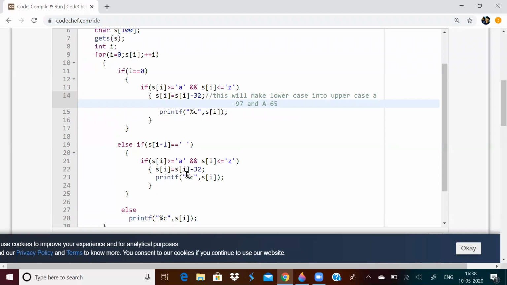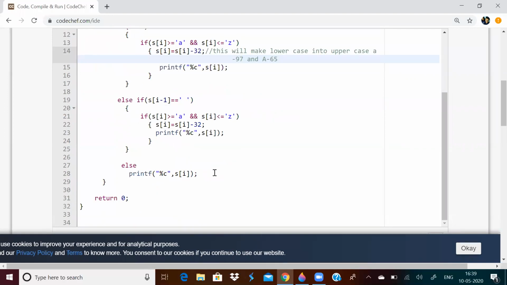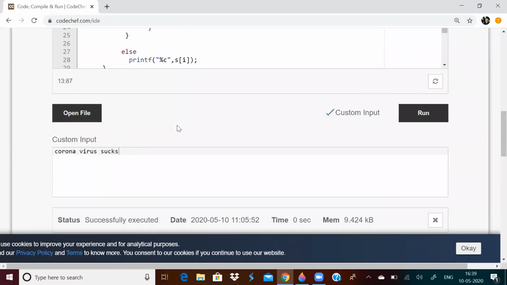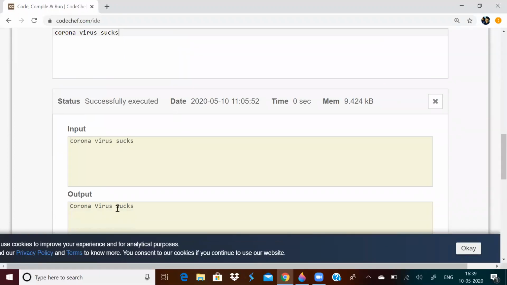So I'm writing the same thing over here. I'm just checking if s of i minus 1 is a blank or a white space. And if it is neither one of these two, that means it is a normal character and you should print it only. That means it is not the first letter of any word. You should print it. In this way, even the white spaces will be printed. So if you run this, with this as the input, you will get this as the output.